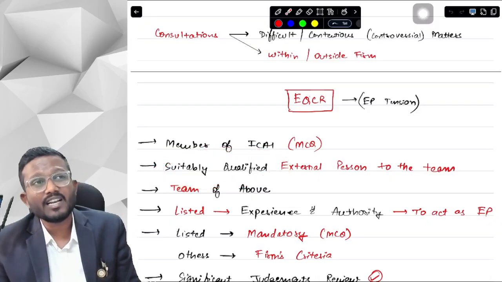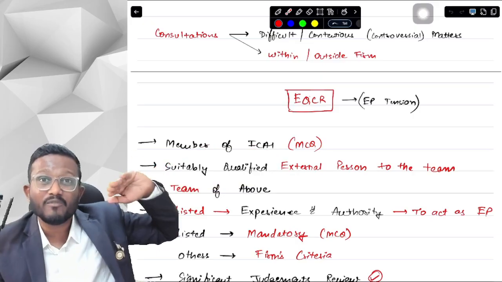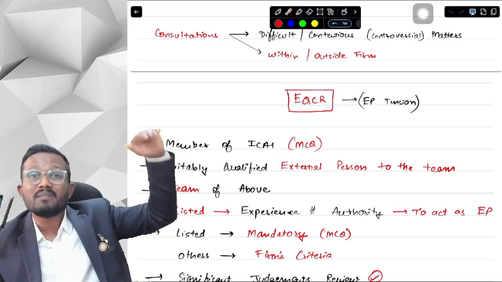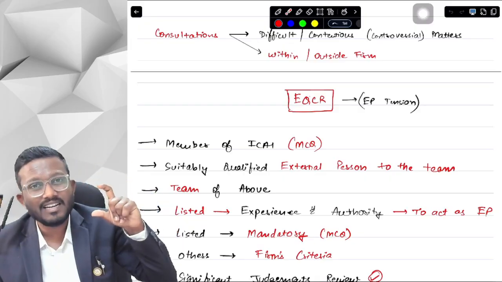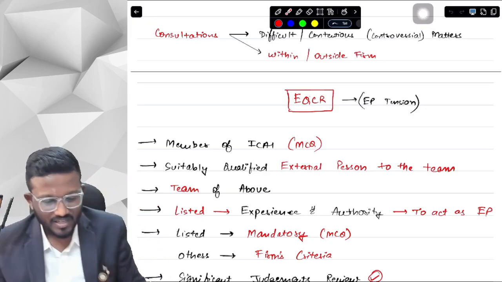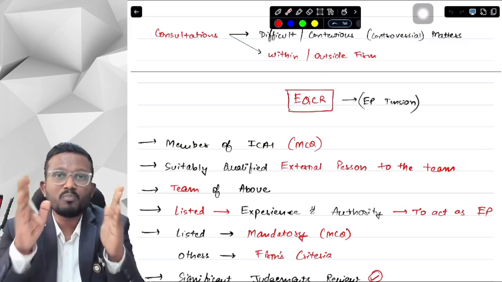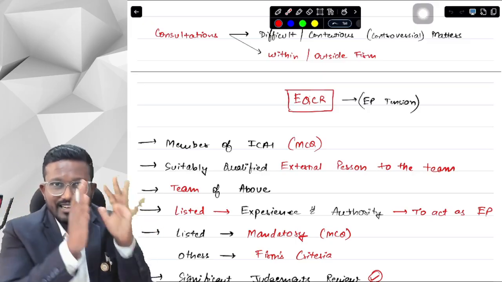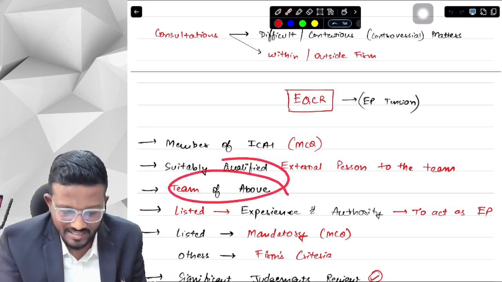Now, can the EQCR be from outside the firm? Yes, the EQCR can be from outside the firm as well. The EQCR can be from inside the firm as well. But the EQCR should not be part of the team of the audit engagement. Okay, yes sir, but it should be suitably qualified. Can the EQCR be a single person or a group of persons? It can be either. Either a single person can be appointed as an EQCR, or a team of individuals can be appointed as an EQCR.